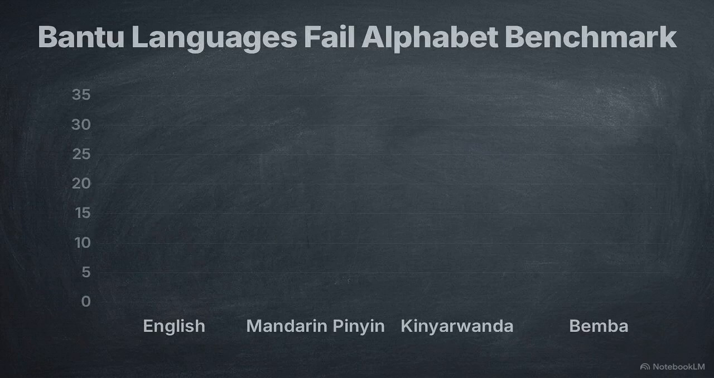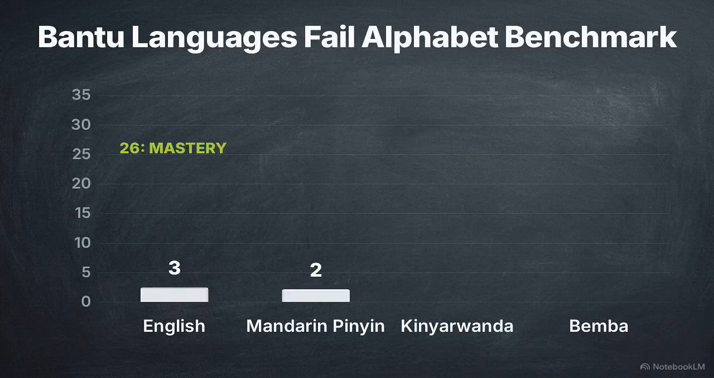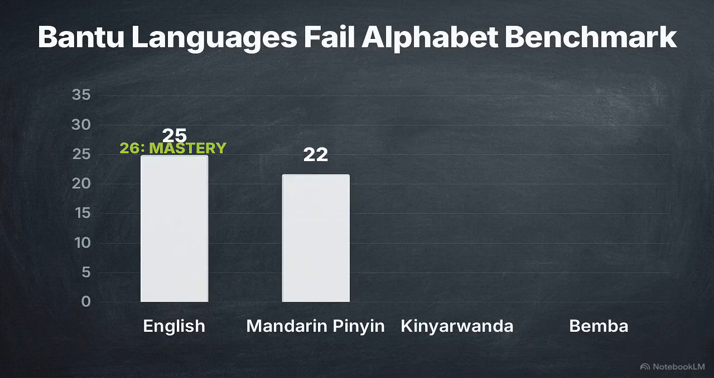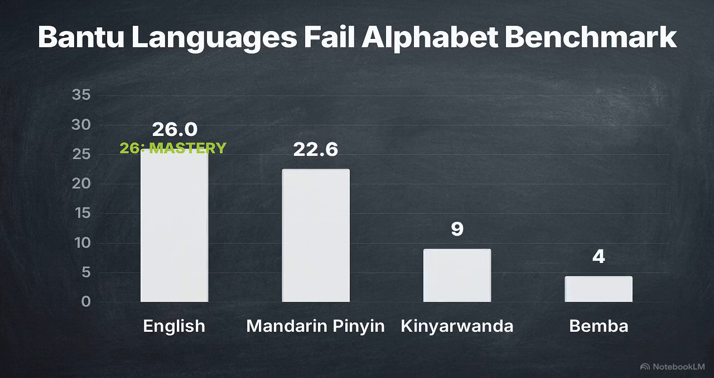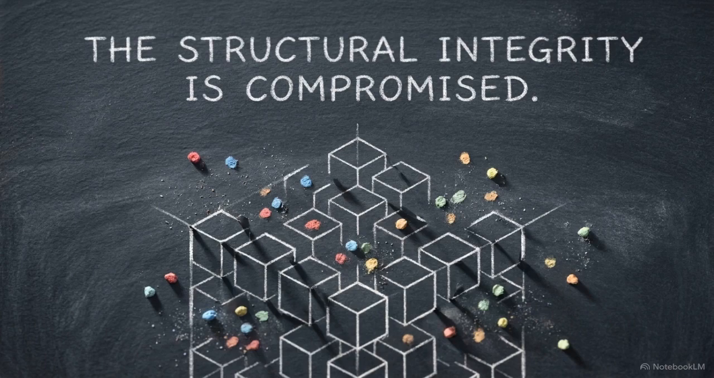This chart shows the L26 benchmark results, measuring a model's ability to output complete alphabets. Models score a perfect 26 out of 26 for English and 22.6 for Mandarin Pinyin. But Bantu languages drop off a cliff. Kinyarwanda falls to 10.4 and Bemba to 5.1. These models write convincing, grammatically correct sentences in Bemba, yet they cannot output the exact, finite inventory of syllables required